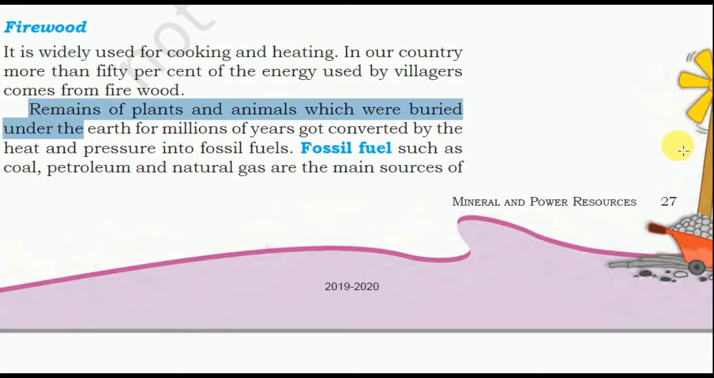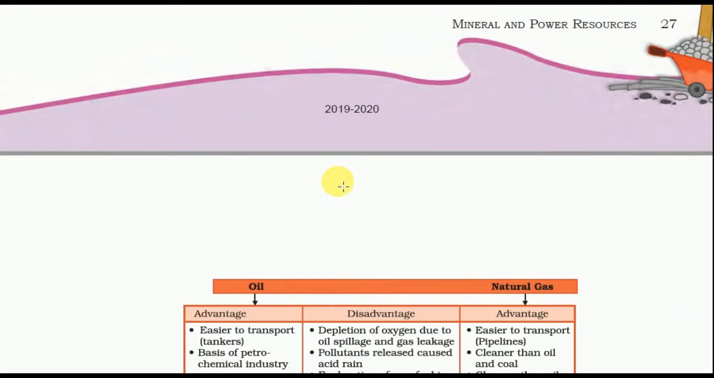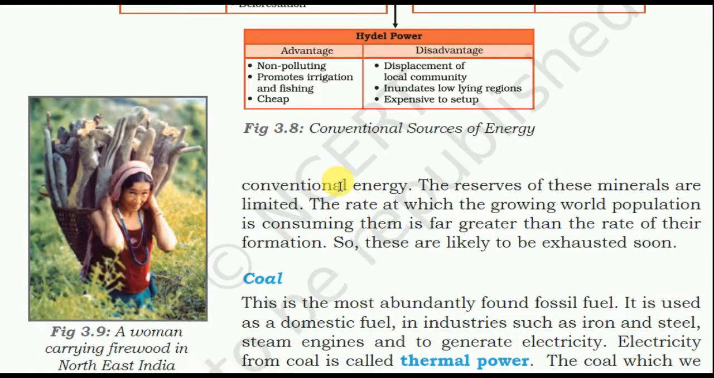Remains of plants and animals which were buried under the earth millions of years ago got converted by heat and pressure into fossil fuels. Fossil fuels such as coal, petroleum and natural gas are the main sources of conventional energy. The reserves of these minerals are limited. The rate at which the growing world population is consuming them is far greater than the rate of their formation. So these are likely to be exhausted soon.